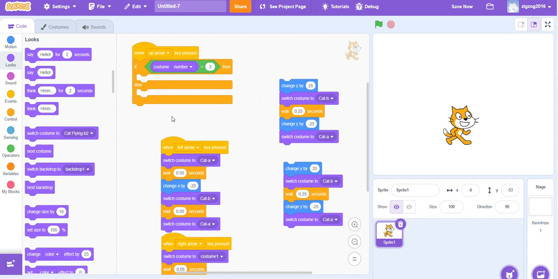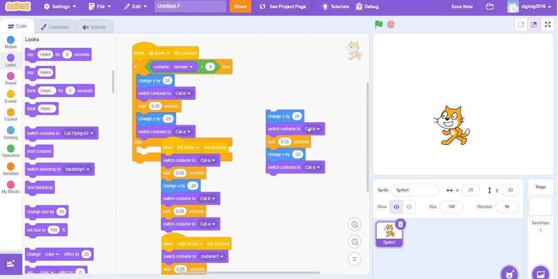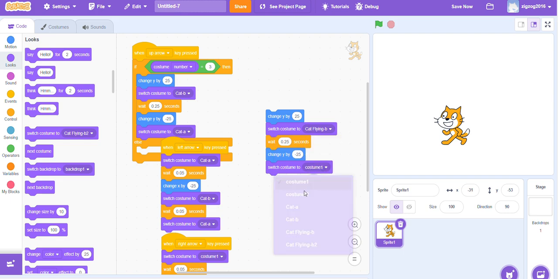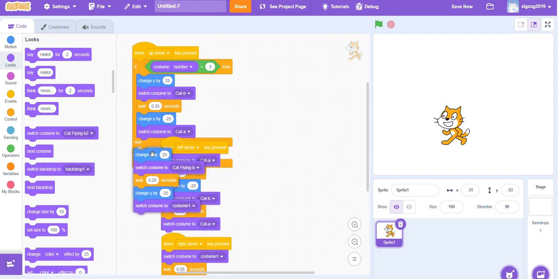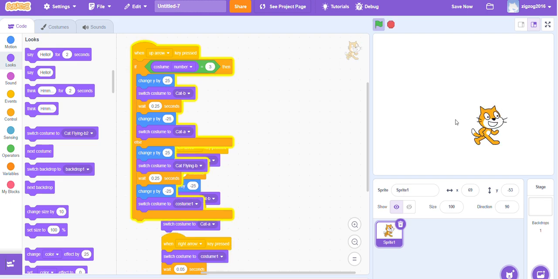We need to make the cat fly. I'll give you a few seconds to decide how to do it. Okay, so now I'll tell you. The costumes we need are Cat Flying B and Costume 1. But now, notice how the costumes for moving left and right are different? You can change it to whichever one you prefer for jumping, but I prefer the flying one.